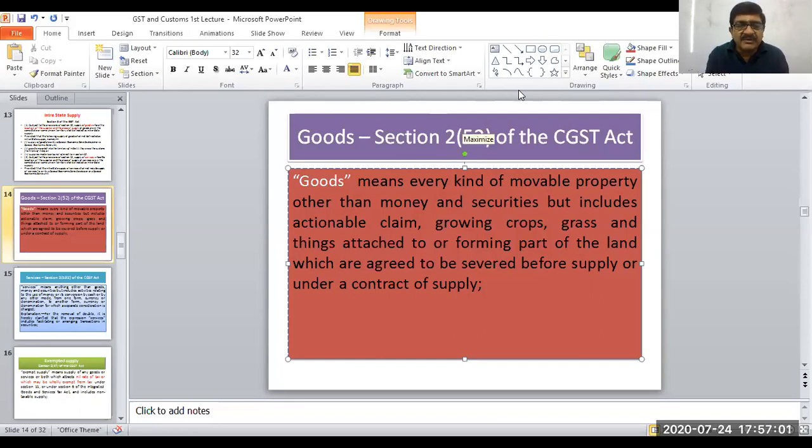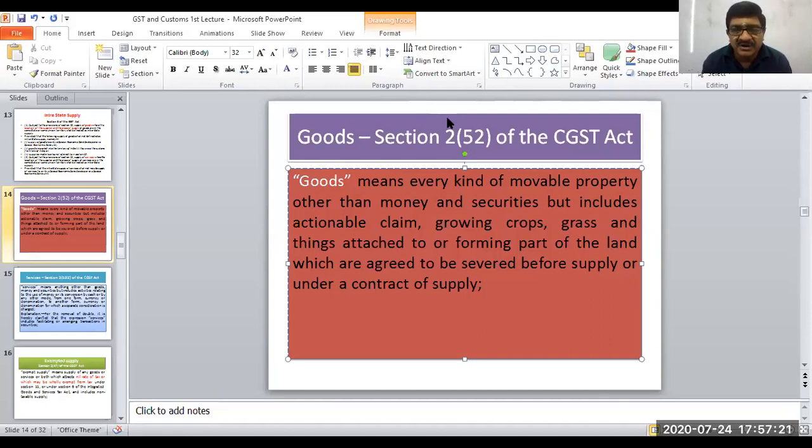In the case of casual taxable person and non-resident taxable person, can you clarify those concepts? Certainly, I'll explain. A non-resident taxable person is a person making supplies in taxable territory but doesn't have a place of business in India.